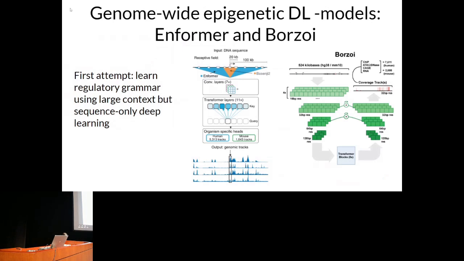So, to solve this problem, genome-wide models were introduced. The main idea behind them is relatively simple. Let's learn a model to predict epigenetic signals like chromatin accessibility, histone modifications, ChIP-seq experiments, and so on, given a nucleotide sequence. The most recent models using that paradigm are Enformer and its successor, Borzoi.